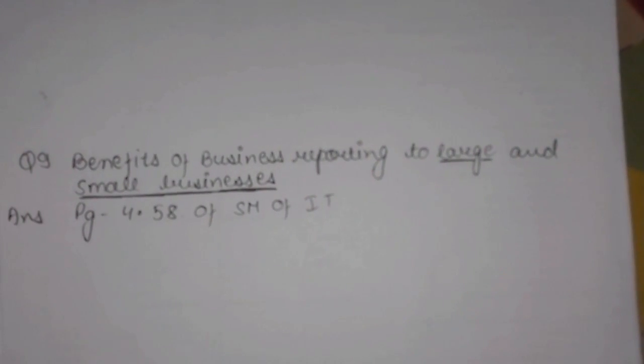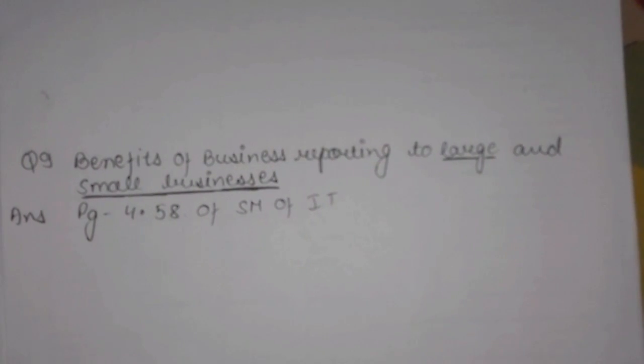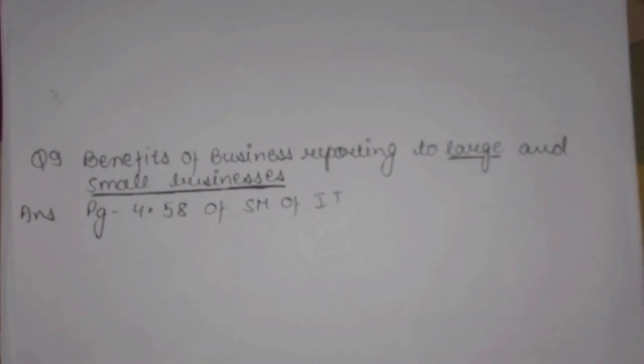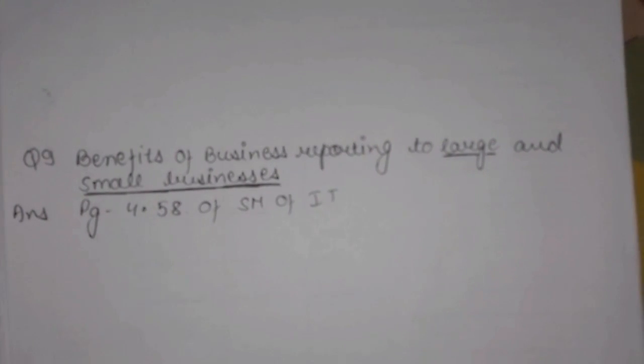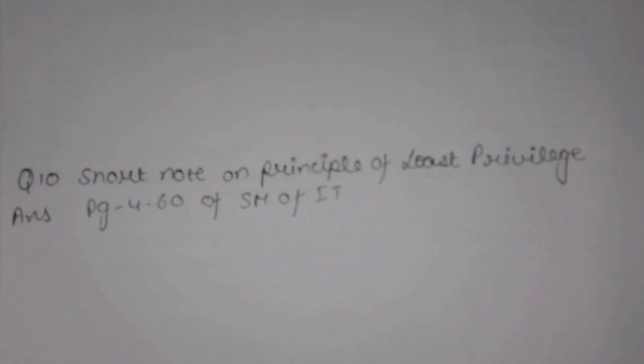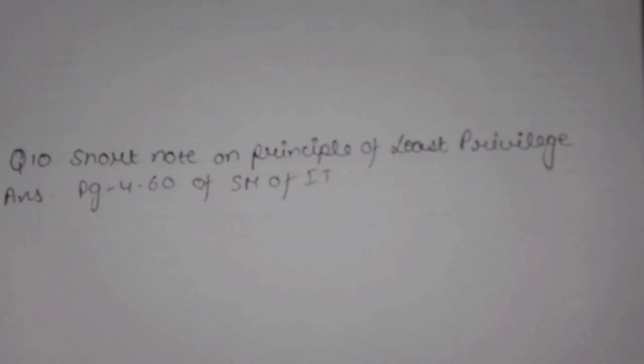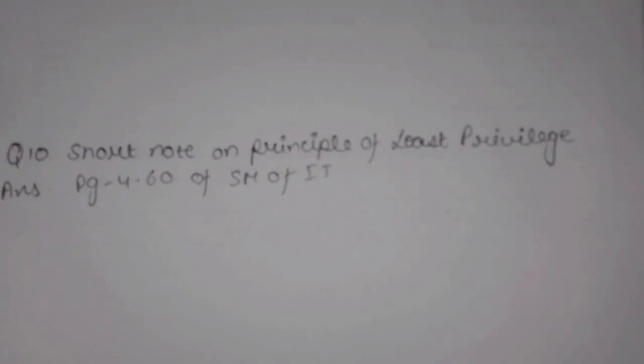Question 9 is benefits of business reporting to large and small businesses. These are two different topics and there are different points in these two topics. Its answer can be found on page number 4.58 of the study material of IT. Question 10 is short note on principle of least privilege. Its answer can be found on page number 4.60 of the study material of IT.